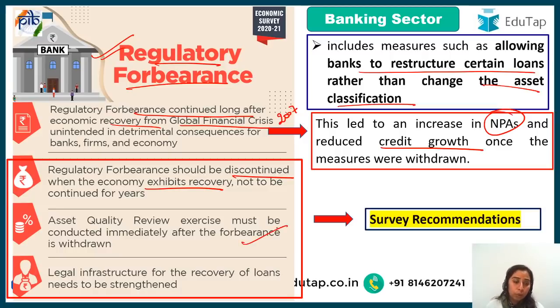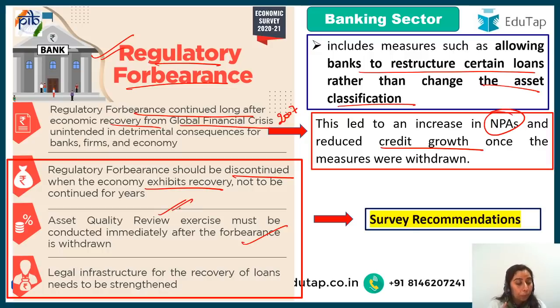As soon as you remove the forbearance, there should be a review exercise. That means when you take the support from the child, you should see whether he is able to walk properly, and what measures are still needed. Just do not leave the person there, saying 'chal ab chale apne aap'. That should also not be there, right? Asset quality review exercise should be there.